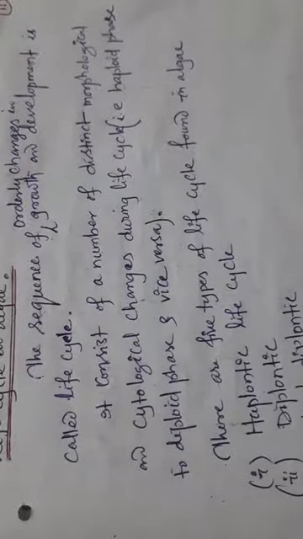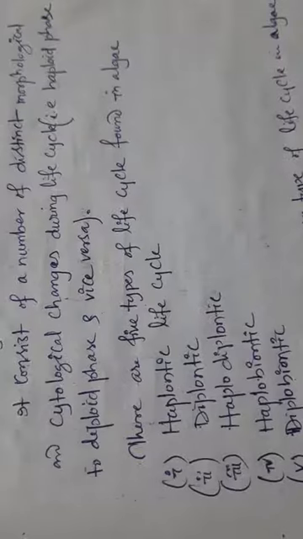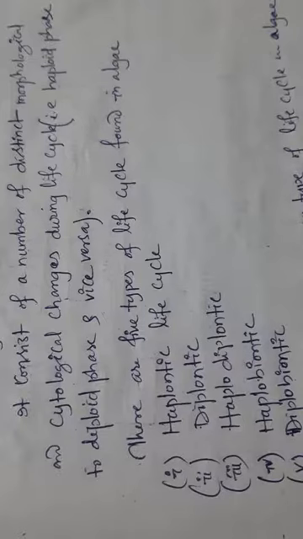Here I have tried to explain the different life cycles which are found in algae. The sequence of orderly change in growth and development is called life cycle, in any living organism.